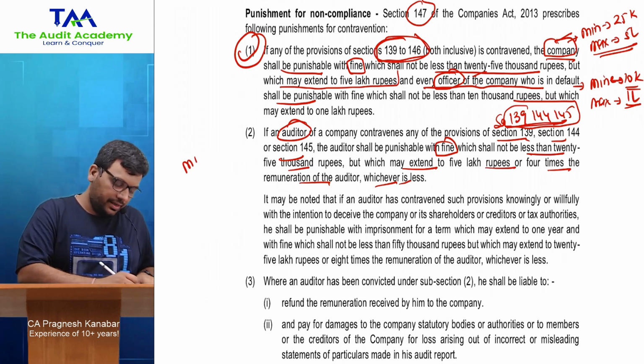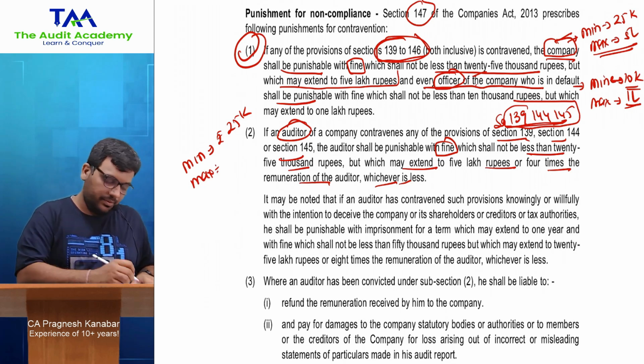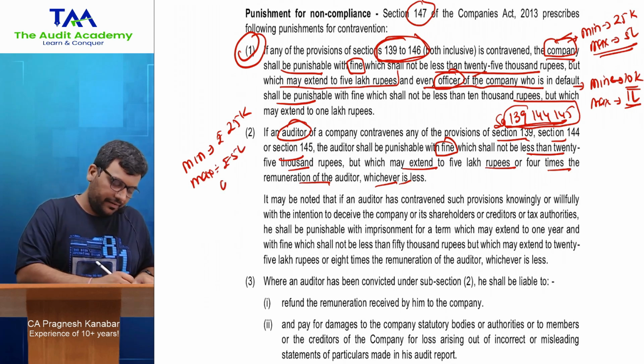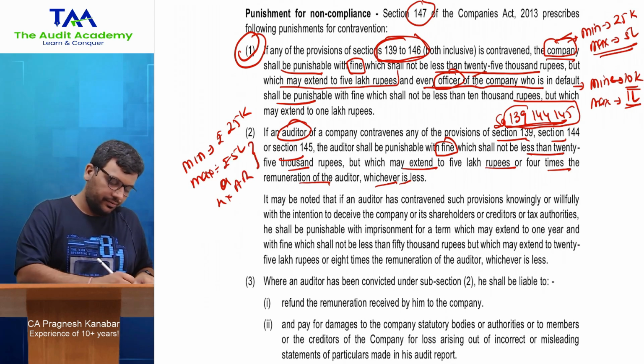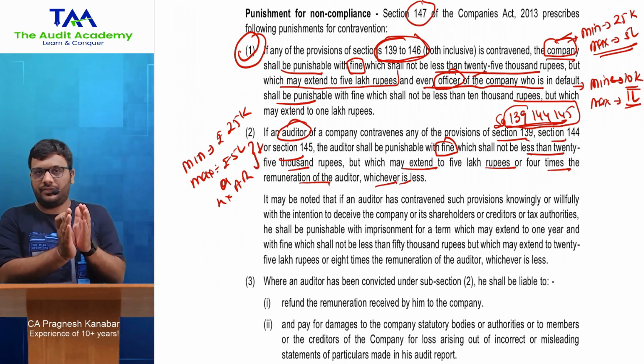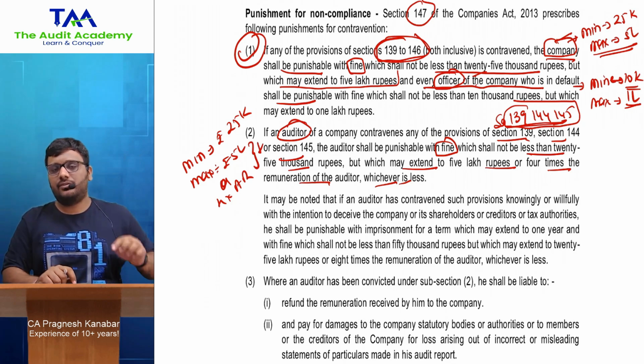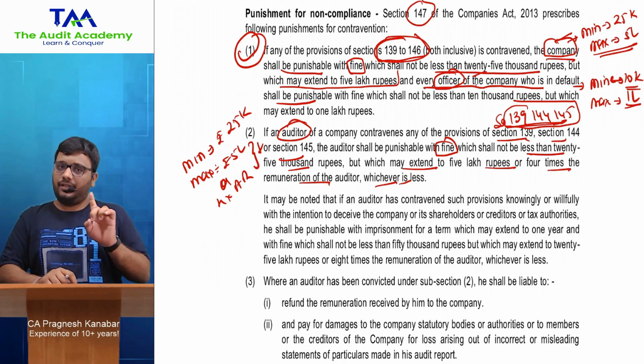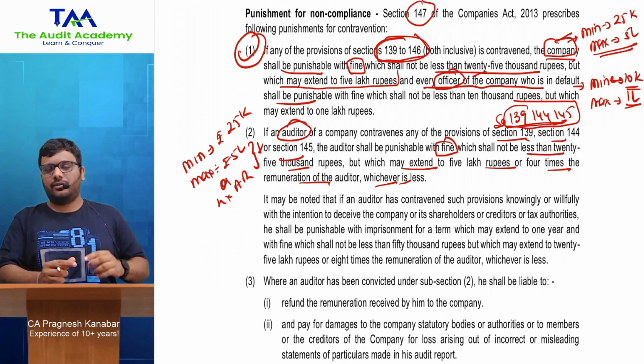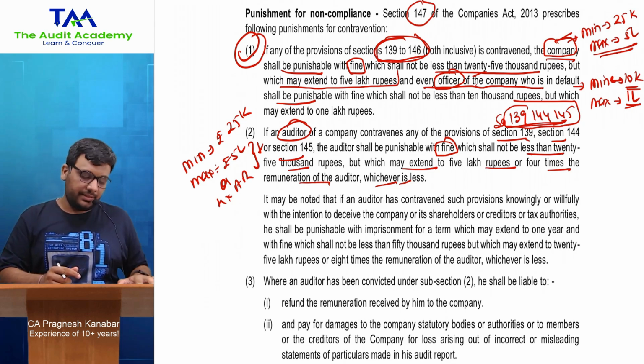Minimum is 25,000, and for maximum it is rupees 5 lakhs or 4 into auditor's remuneration, whichever is less. So minimum is fixed. For maximum you have to check. Let us say if the auditor's remuneration is 1 lakh, then minimum will be 25,000 and maximum will be 4 lakhs.